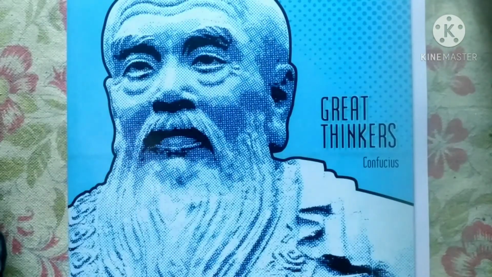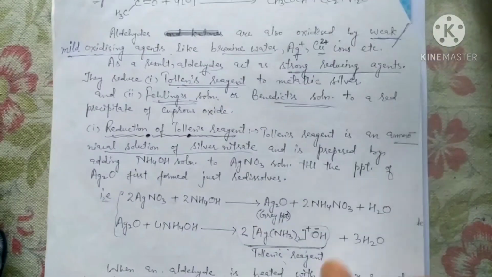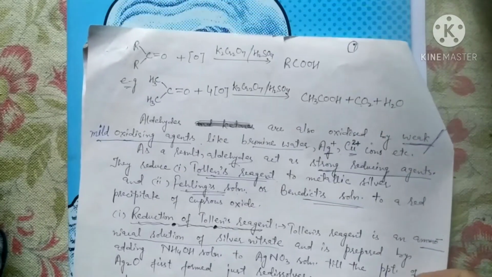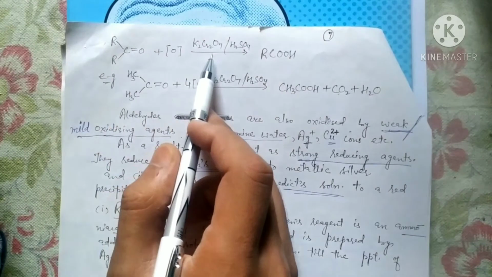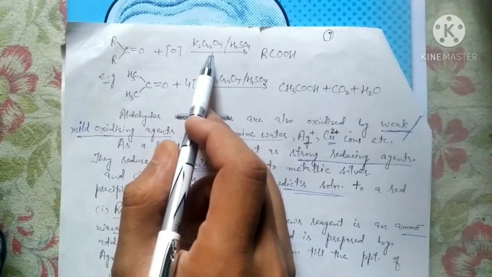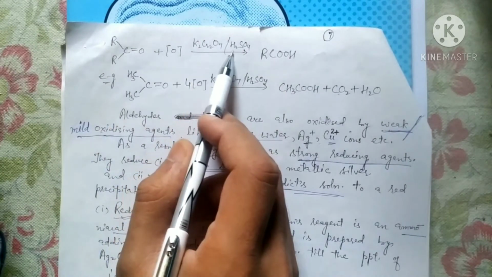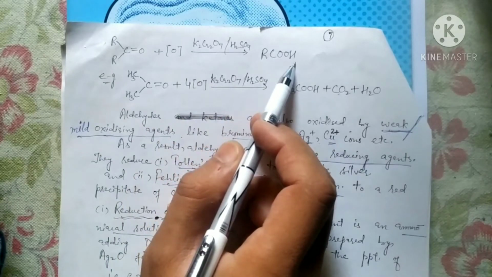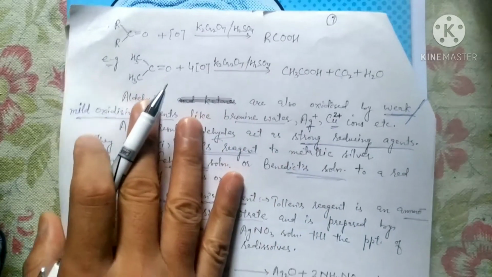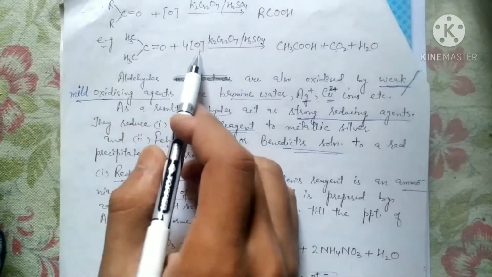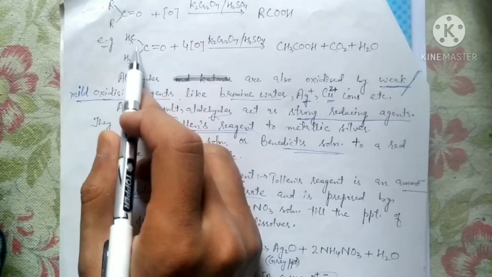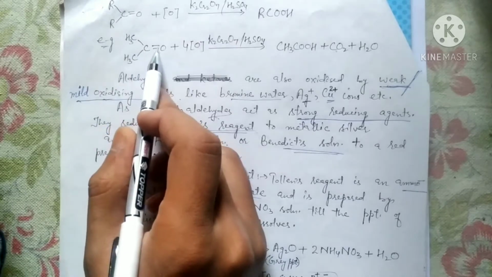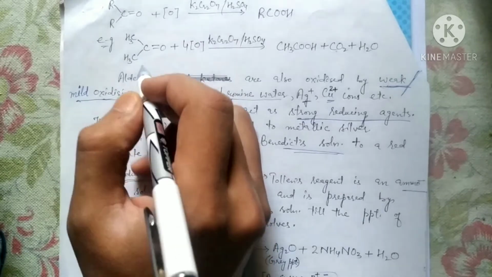Now have a look at this example, where you can see this ketone undergoing oxidation in the presence of acidified potassium dichromate to a carboxylic acid. Here we have taken the case of CH3COCH3, that is acetone.